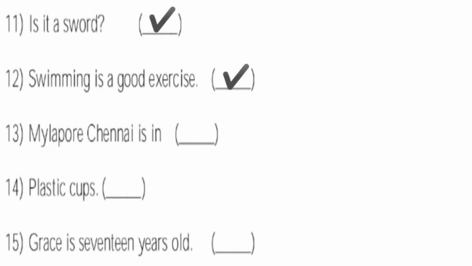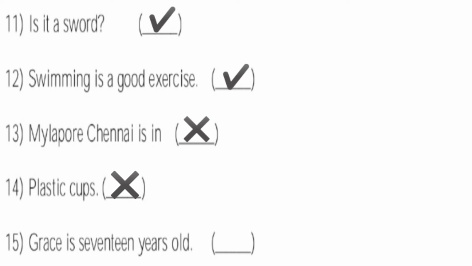Number 13. Melapur, Chennai is in. Can you understand the meaning here? No. Why? Because the words are jumbled. So this is not a sentence. These are jumbled words. So what I will do? I will put a cross. Number 14. Plastic cups. Can 2 words form a sentence? No. So this is not a sentence. So again I will put a cross.